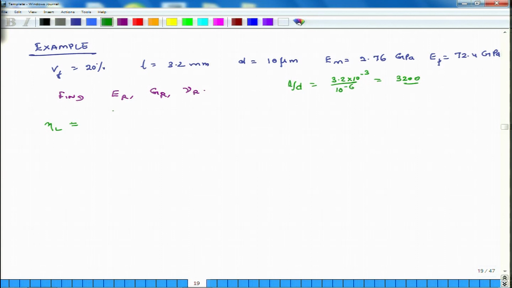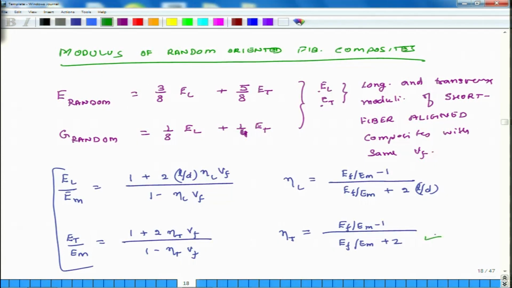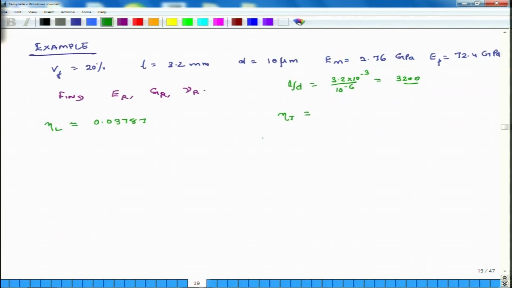Using all these relations, eta L comes to be 0.03787, and eta T, using E F over E M minus 1 divided by E F over E M plus 2, has a value of 0.89.